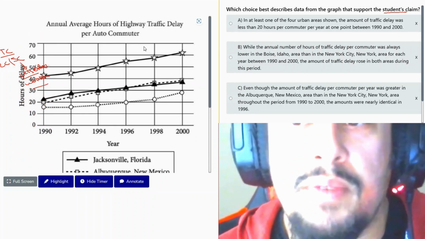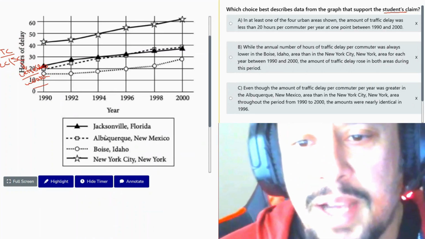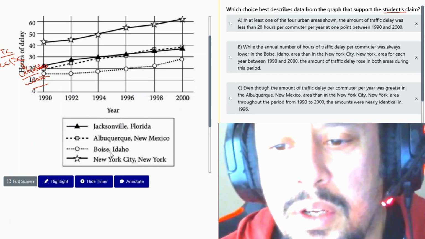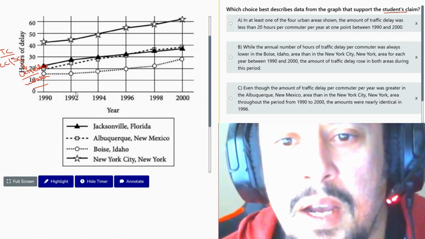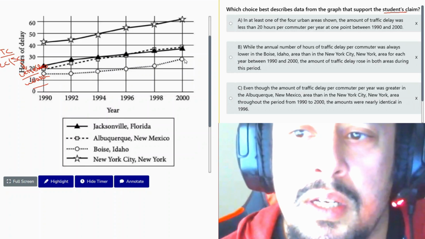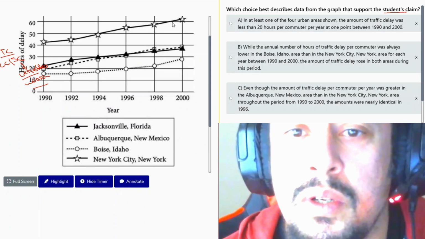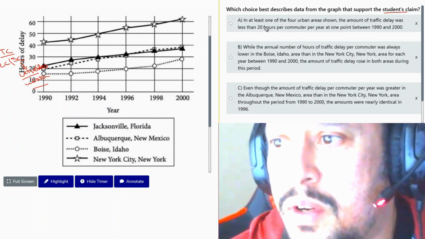Annual average hours of highway traffic delay. Okay. So look at the smaller cities like Jacksonville, Albuquerque, Boise, right? Okay. Hours of delay. So let me just see. Let's check our answers now.